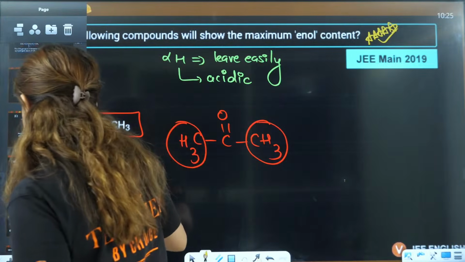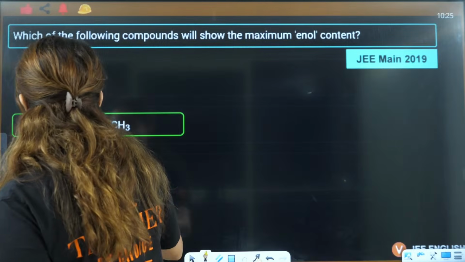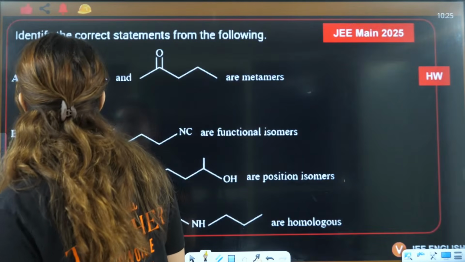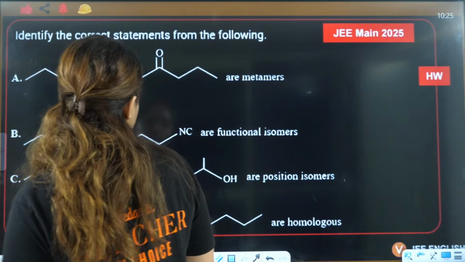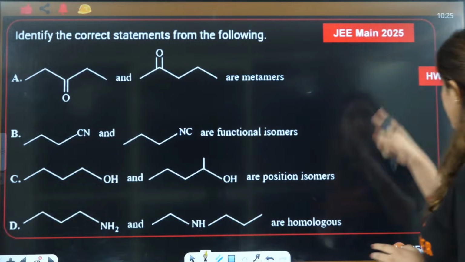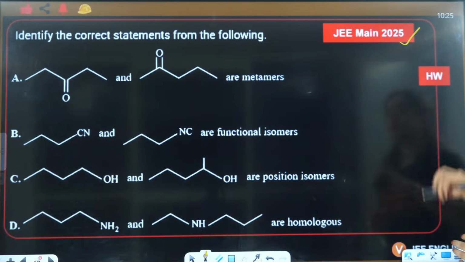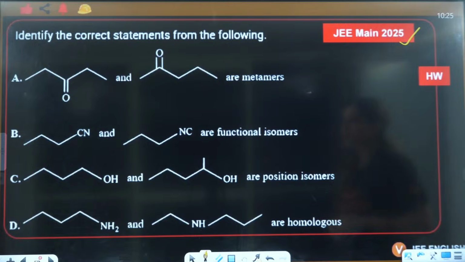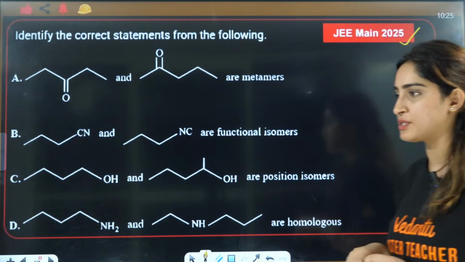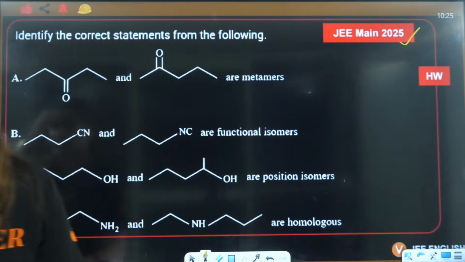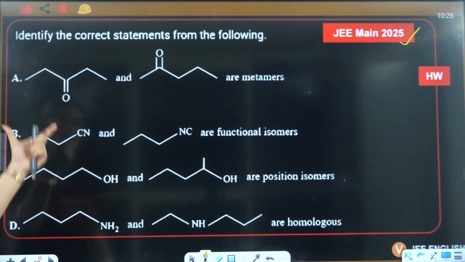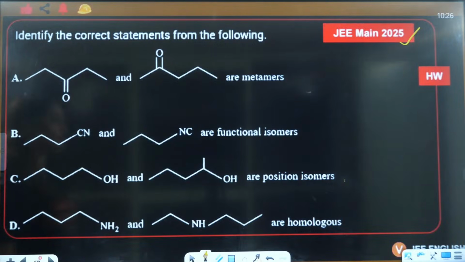So guys, that's it for today, and this we have done. Now you have a question for your homework. So write it down, JEE 2025 question. You have to identify the correct statement out of this. These are the options that you have. Take a screenshot of this one, everyone, and please start doing your homework.